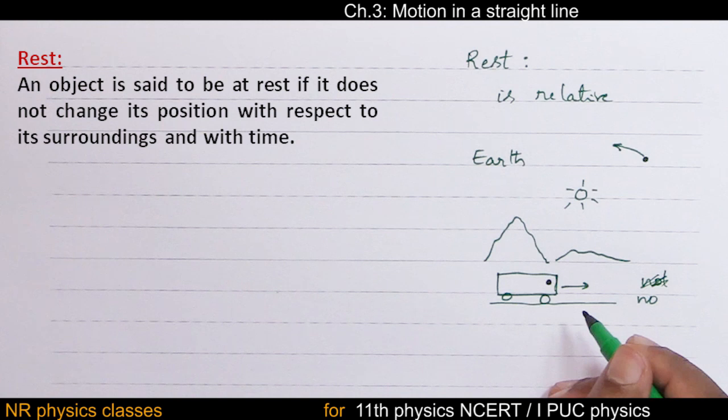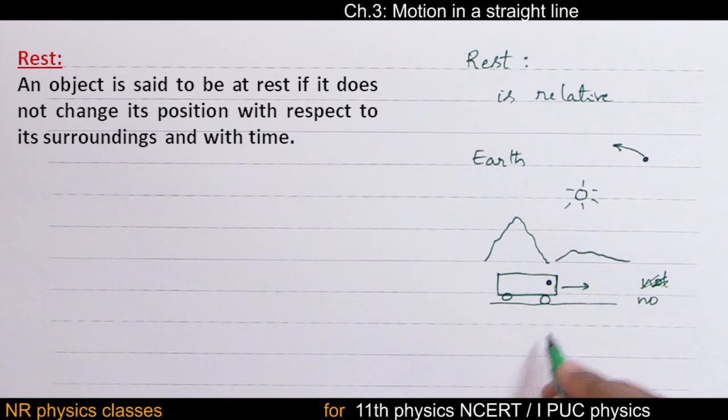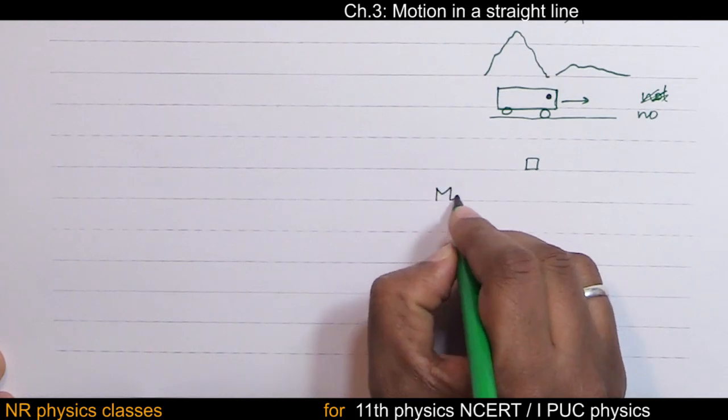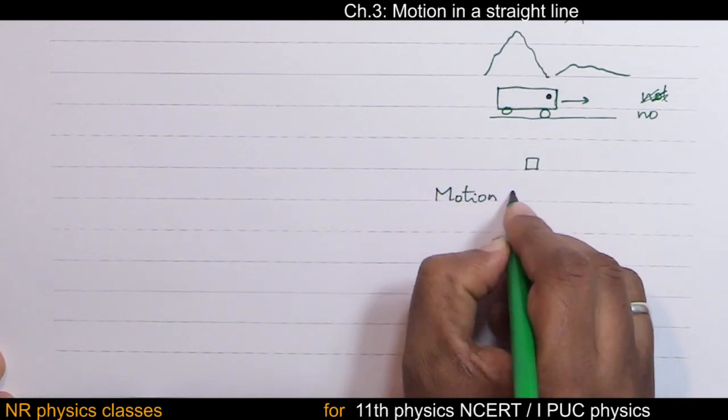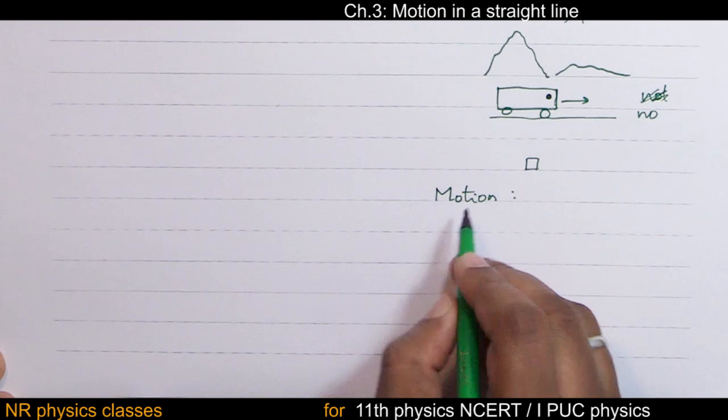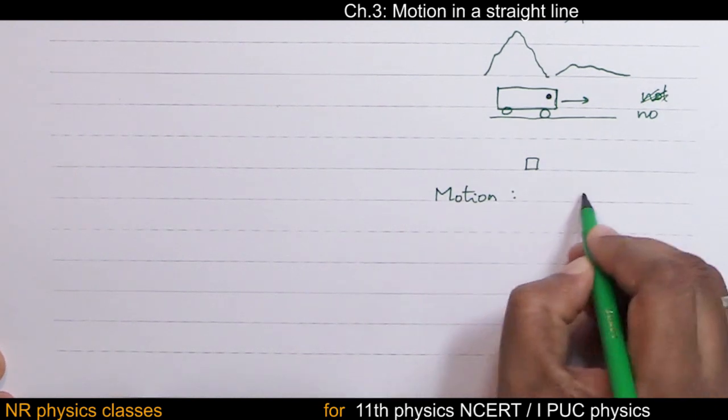So rest: an object is said to be at rest if it does not change its position with respect to its surroundings and with time. So if this object is at rest, it should be at rest with respect to its surroundings and with respect to time. Next, motion. Just like rest, motion is also relative.